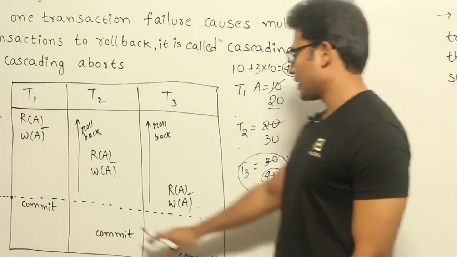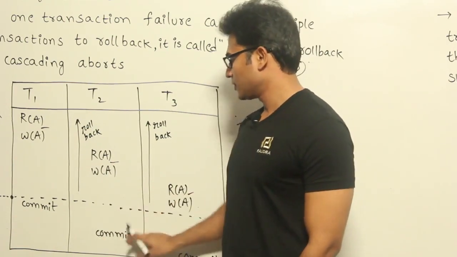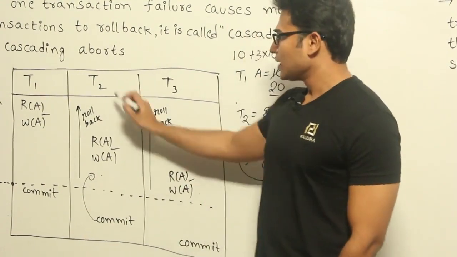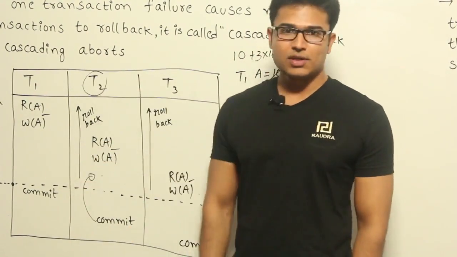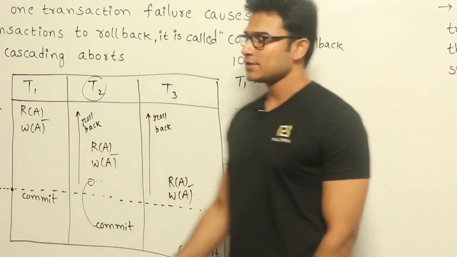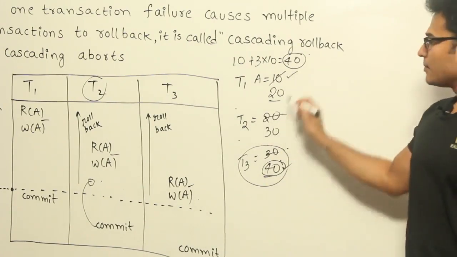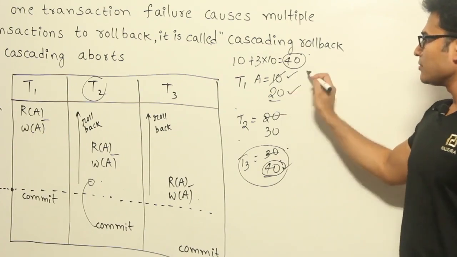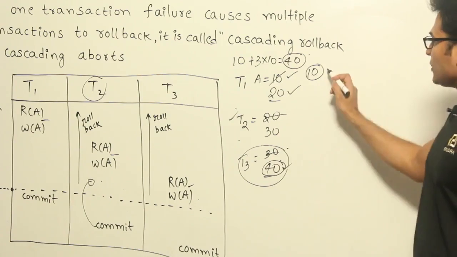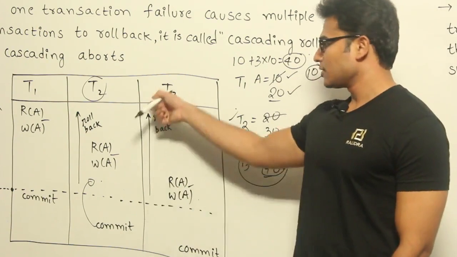Now let us say they have committed earlier, right? If the commit of T2 were at this point, then we will consider that T2 has completed its execution and you will not execute T2 again, right? Now if you are going to roll it back, then what happens? T1 has read the value at 10 and made it 20, therefore it will again set it back to 10, right? Which means T2 is over, and now T2 is setting it back to 10, and let us say T3 is not over and T3 is able to roll back.